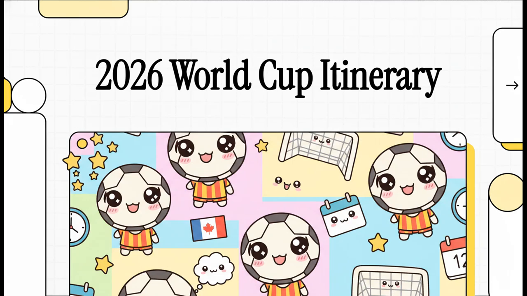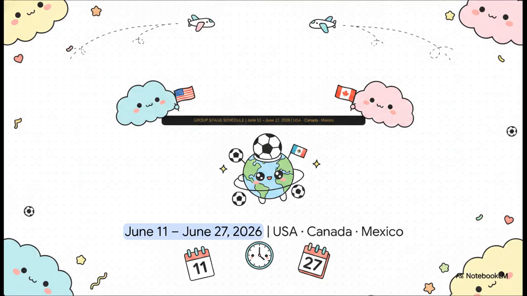All right, let's dive right in. The 2026 World Cup group stage is absolutely massive. And if you want to know exactly when and where your favorite team is playing, you are in the perfect place. Let's break down every single match and date in this explainer. We're talking about a tournament that literally spans the United States, Canada, and Mexico.